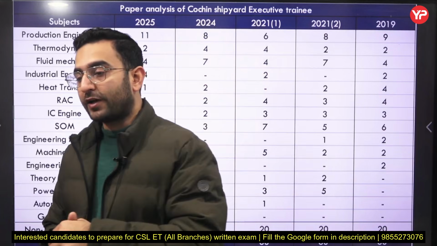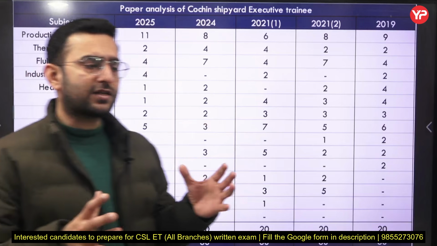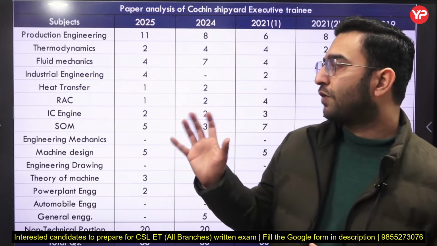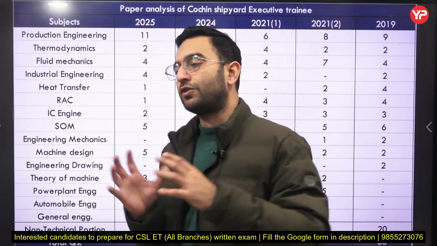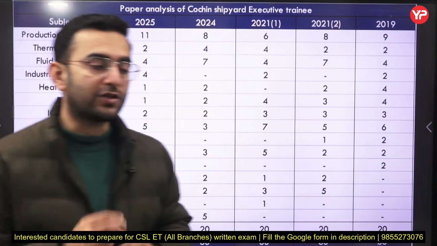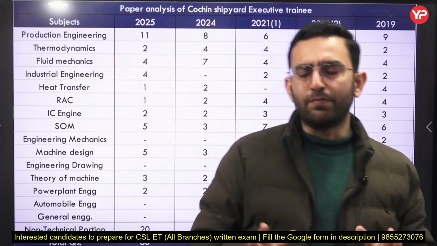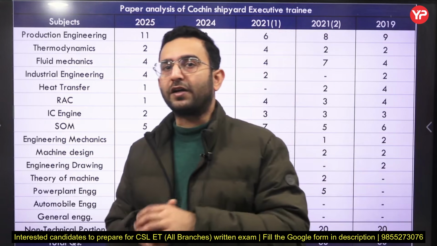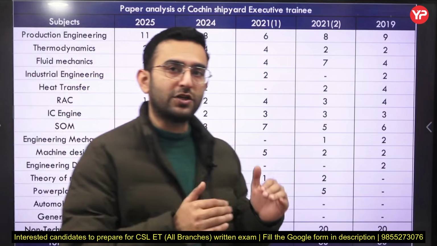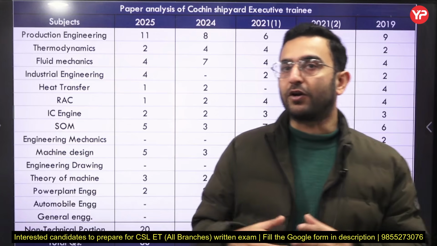Before doing the previous paper analysis, let us discuss the paper pattern and the difficulty level. This paper comprises a total of 60 questions, out of which 40 are technical and the remaining 20 are from the non-technical background. The level of the questions is very simple, but the paper is a little bit unpredictable. Why? Because there is a lot of uncertainty in the type of questions asked and the topics, or I can say the domains, covered in this exam.